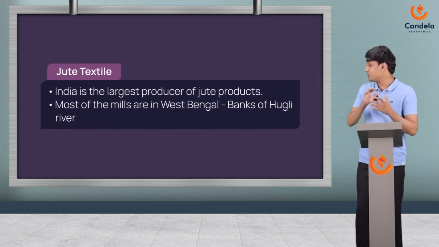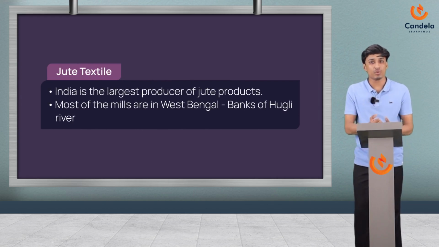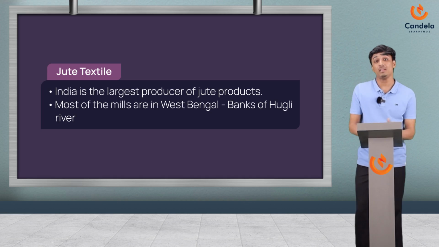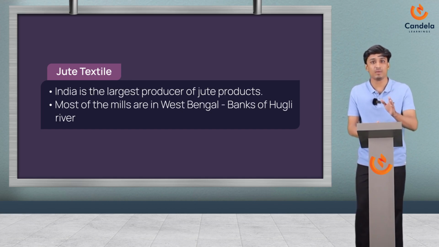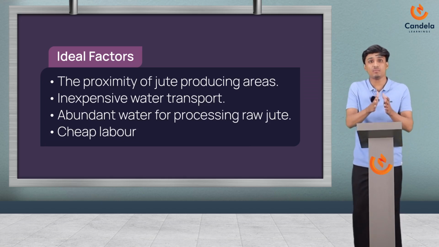Now let's talk about the jute textiles. See, we Indians are the largest producer of jute and jute products, but in exporting we stand in second place after Bangladesh. The majority of the jute mills are in West Bengal, mostly along the Hooghly River's banks. Do you know why this place is favorable to them? I mean, the jute mills. Because there are so many factors which are ideal for them. Let's discuss them one by one.